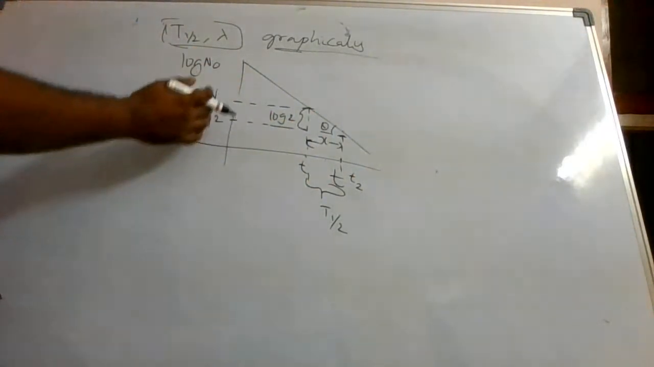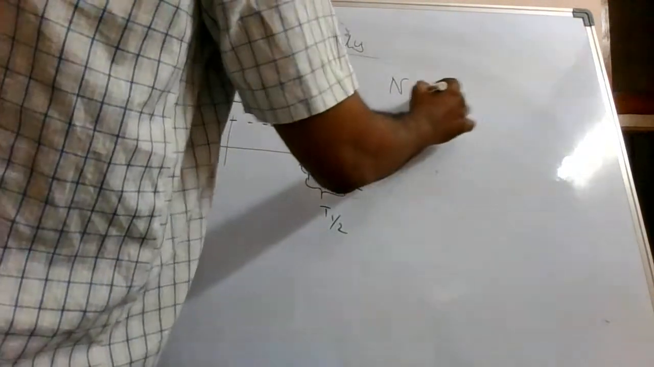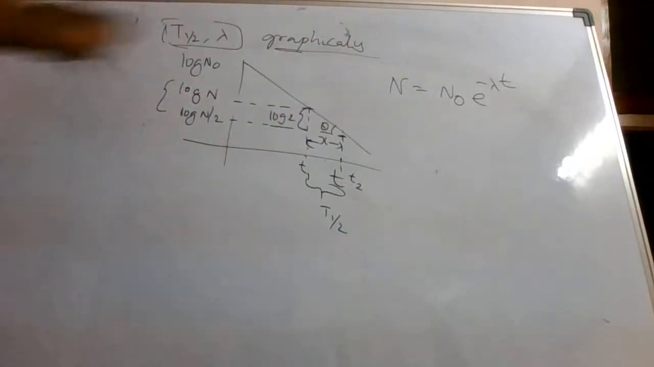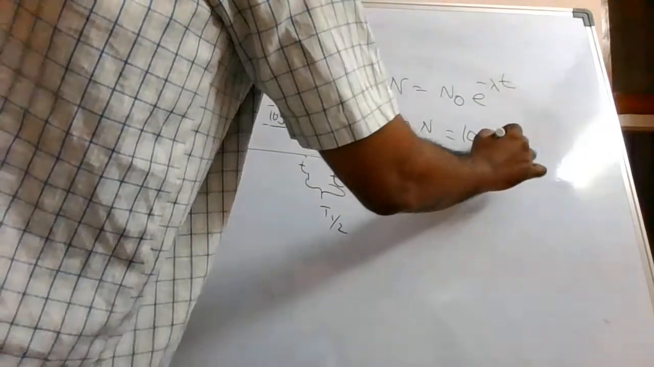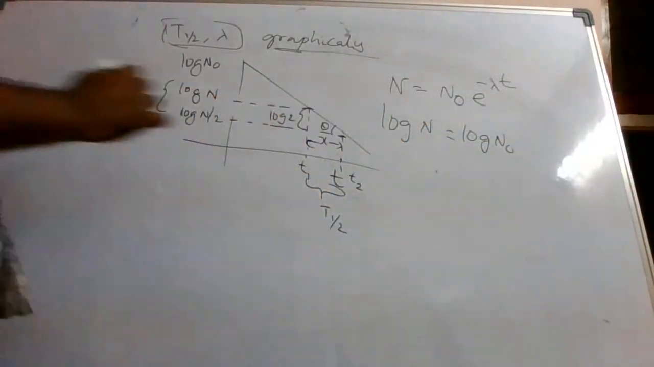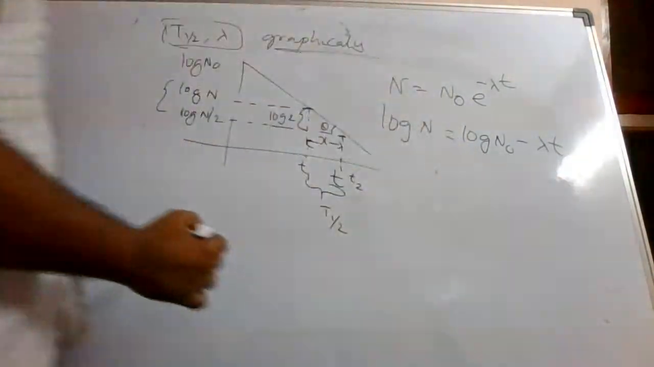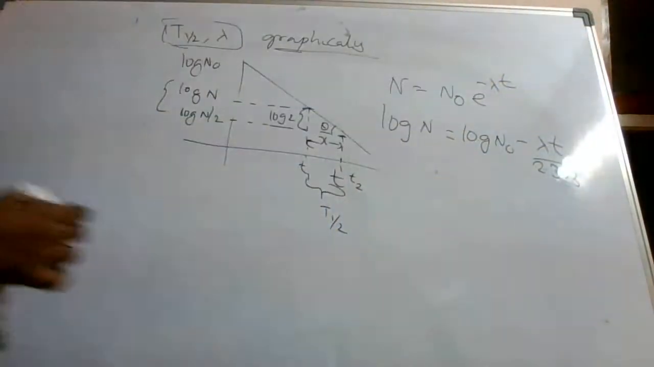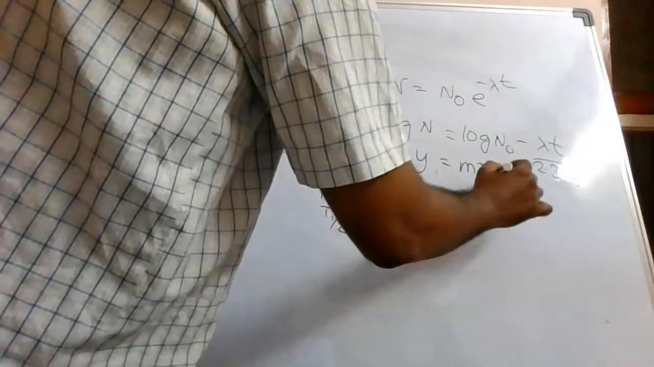Why are we taking a straight line, on what basis? See, this equation, n is equal to n0 into e power minus lambda t. Take log on both sides. So log n will be equal to log of n0 minus lambda t log of e with base 10, which is 2.303. Is it not resembling y is equal to mx plus c?